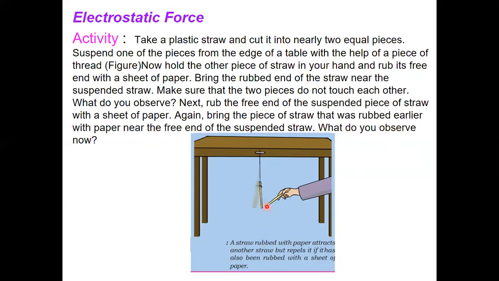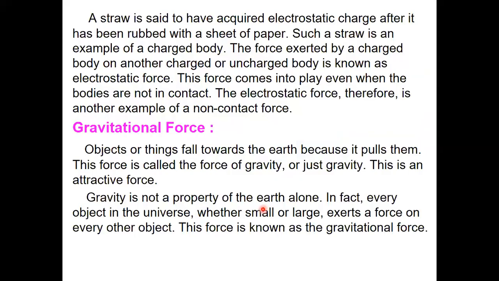Next you rub the suspended piece of the straw and bring it near the earlier rubbed straw. In both the cases, children, the straws will get charged whenever they are rubbed with a piece of paper, and both will attract each other.